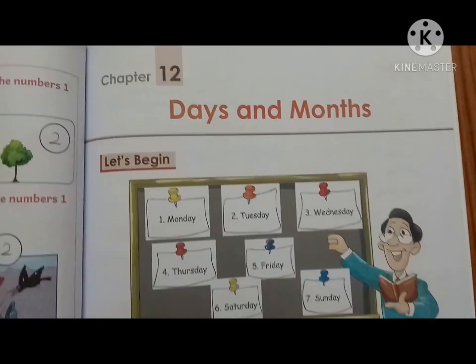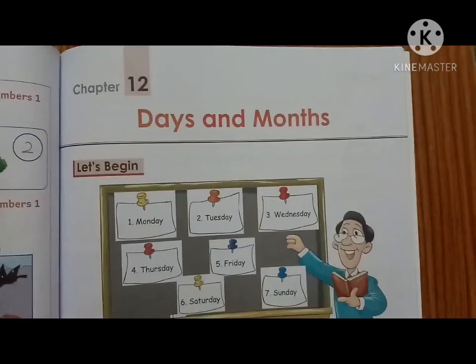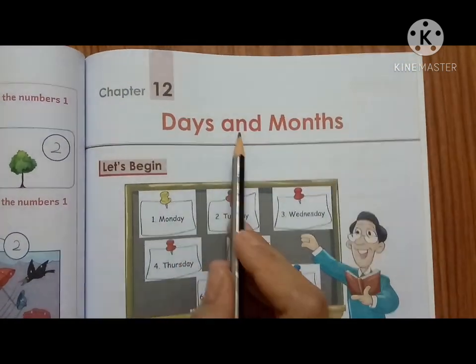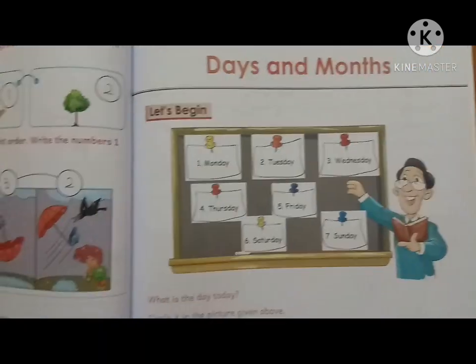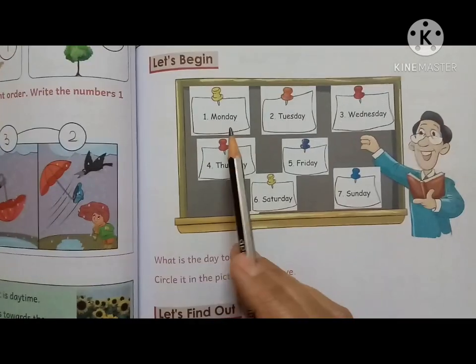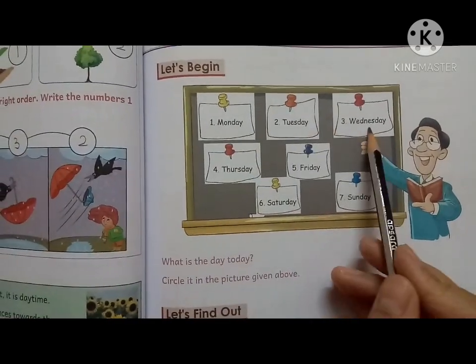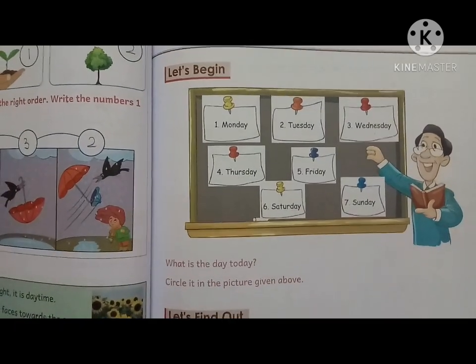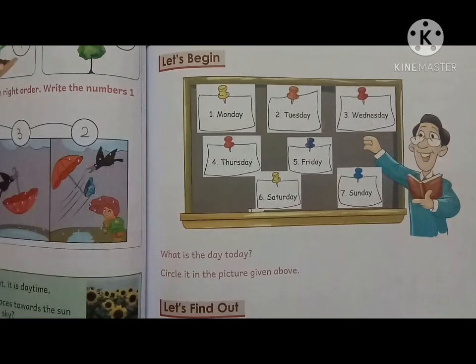Children, now today we are going to learn our chapter number 12 in maths, days and months. So let's begin here. Monday, Tuesday, Wednesday, Thursday, Friday, Saturday and Sunday. There are 7 days in a week.